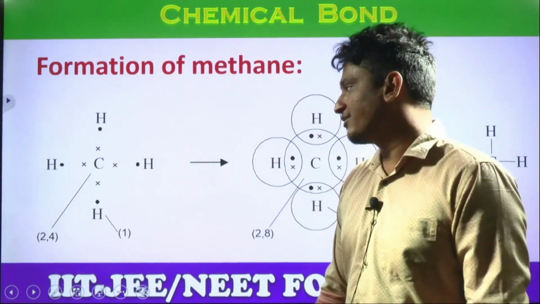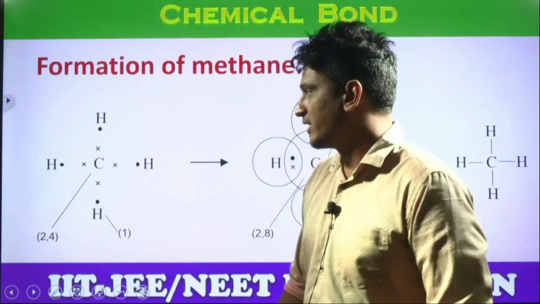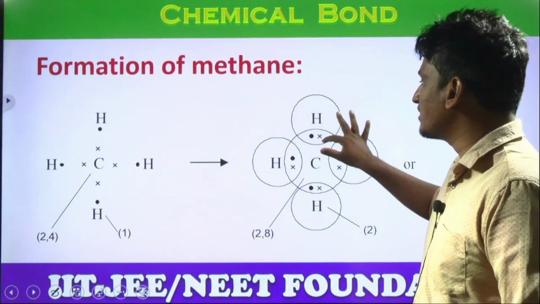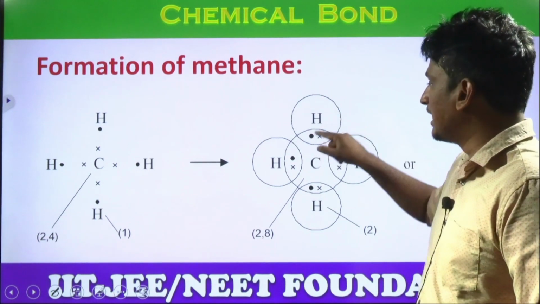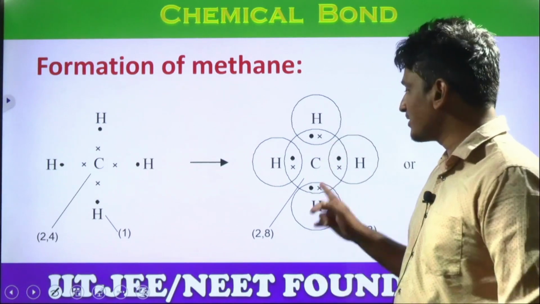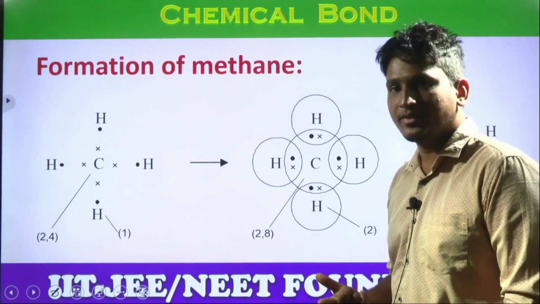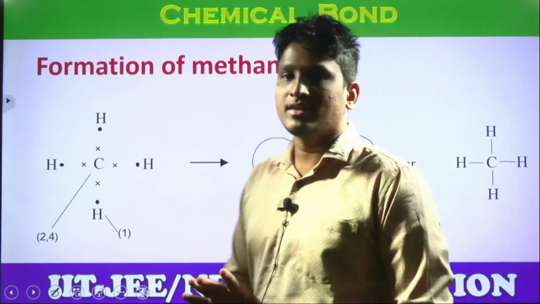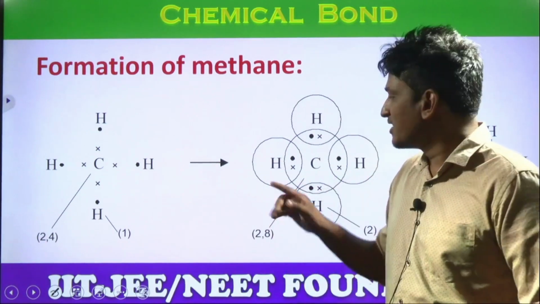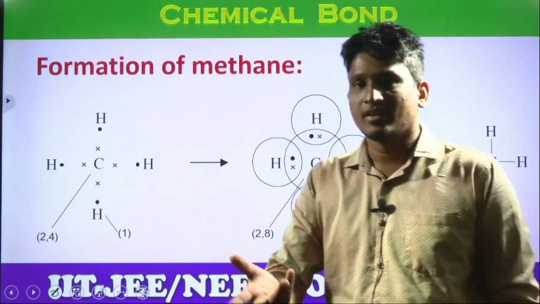Next, formation of methane. Carbon is 2, 4. Hydrogen, we already know the configuration. Now how do we circle this? Just simply circle the electron of this atom and the bonding electron of the other atom. Helium configuration, helium has 2 electrons, yes or no? Now let us count the number of electrons in the carbon circle: 1, 2, 3, 4, 5, 6, 7, 8. Octet configuration. Initially it has 4 electrons. After sharing it gets 4 more. Gets means, is carbon gaining? No. Both electrons are still influenced by carbon and hydrogen. That is sharing. Understood, students?